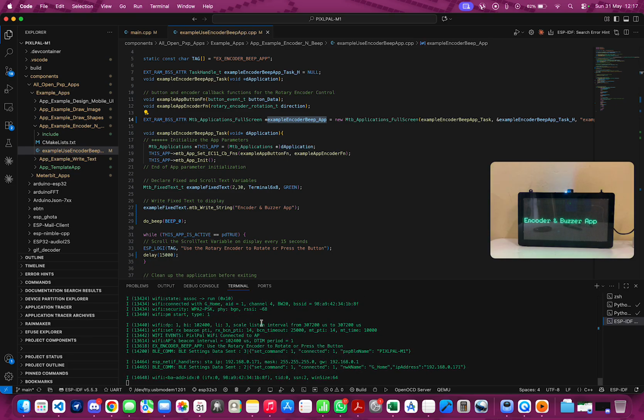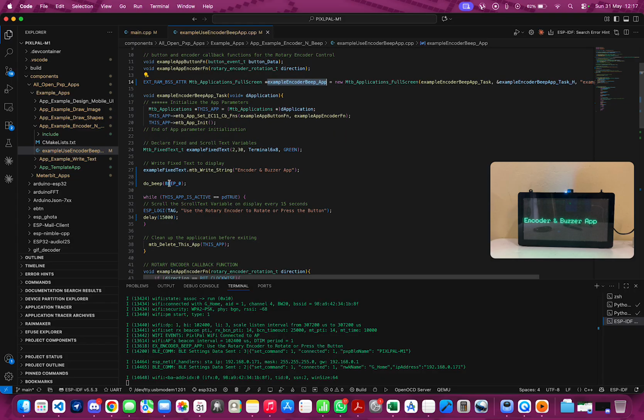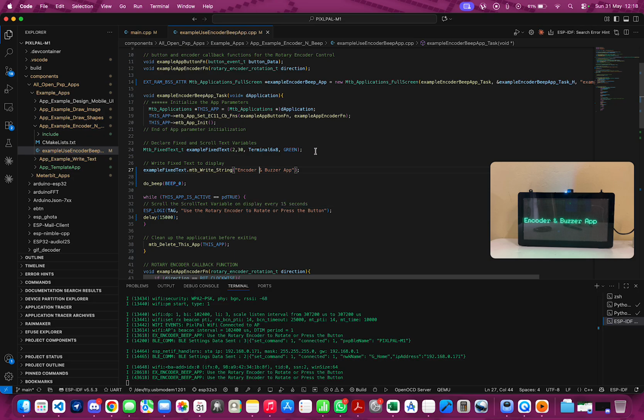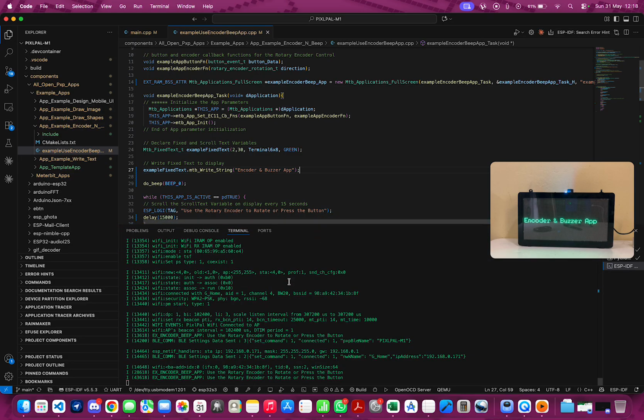Okay, I believe you heard the buzzer sound. It's this beep 0 that got fired just while the app is executed. The firing comes soon after the text encoder and buzzer app was printed to the screen. Now we'll go ahead and interact with the rotary encoder to confirm that what we've implemented is correct. I'll start off by rotating the rotary encoder, after which we'll attempt pressing the button.